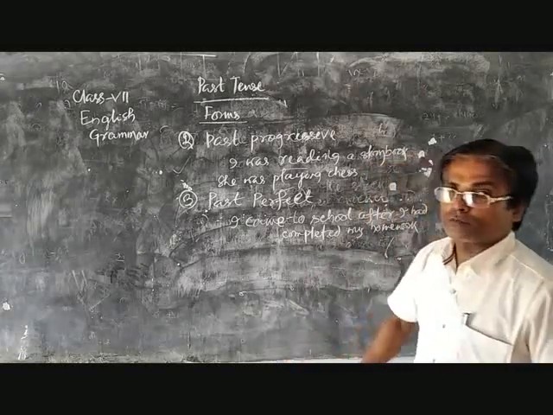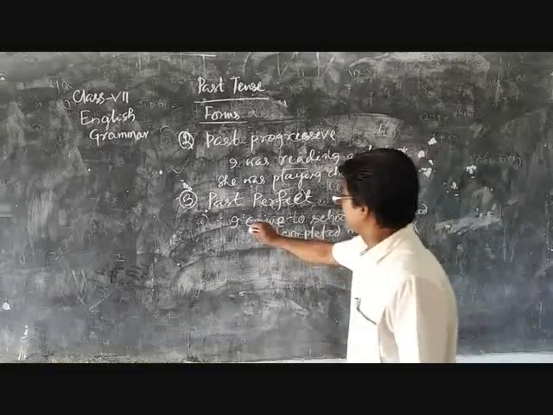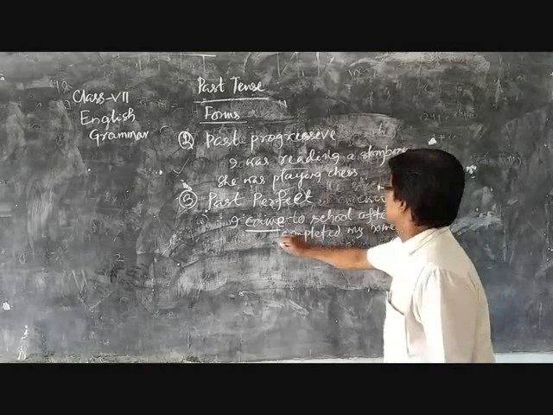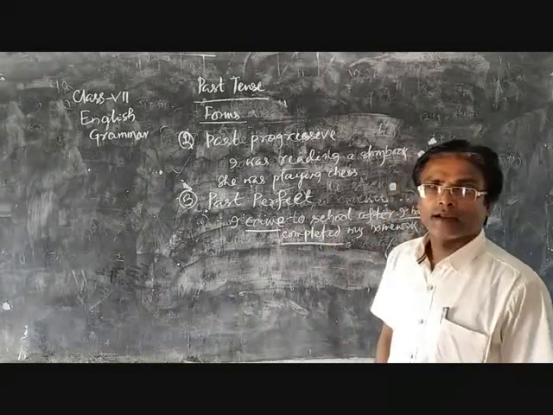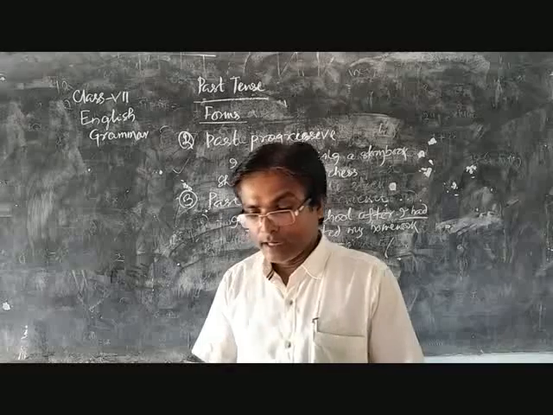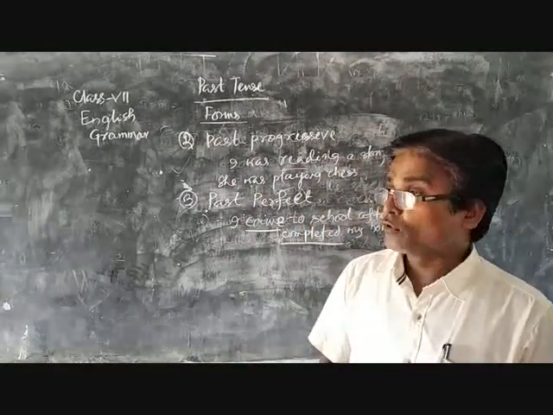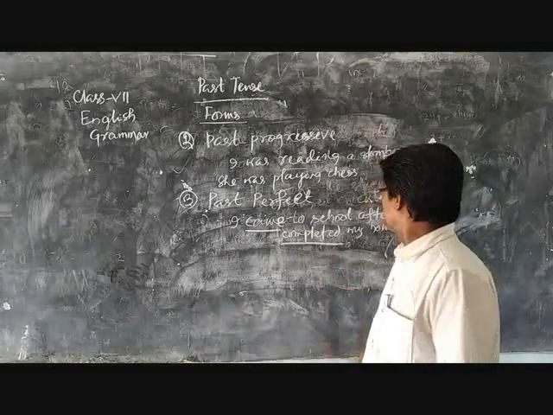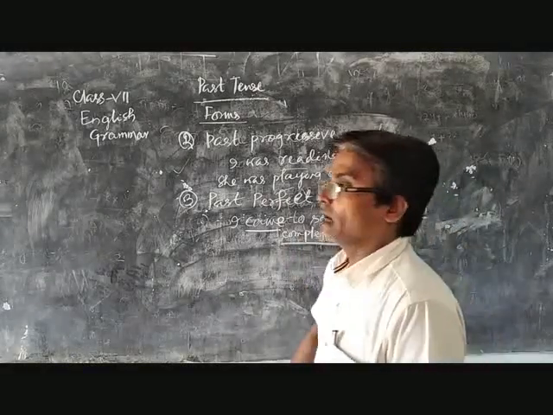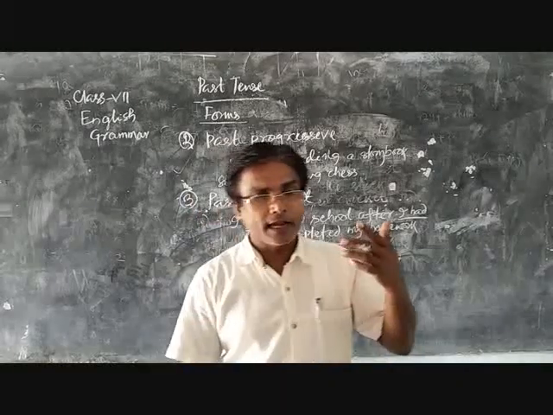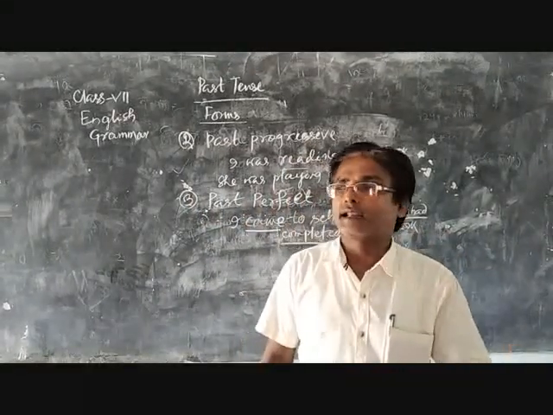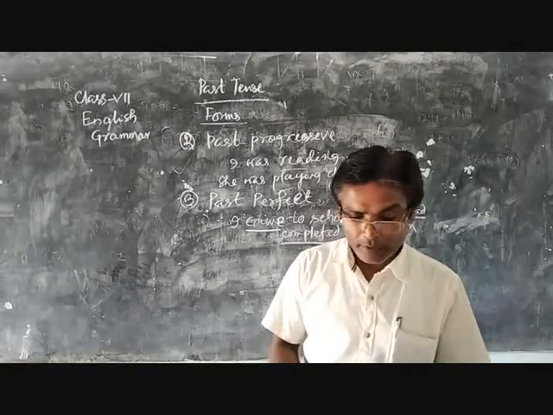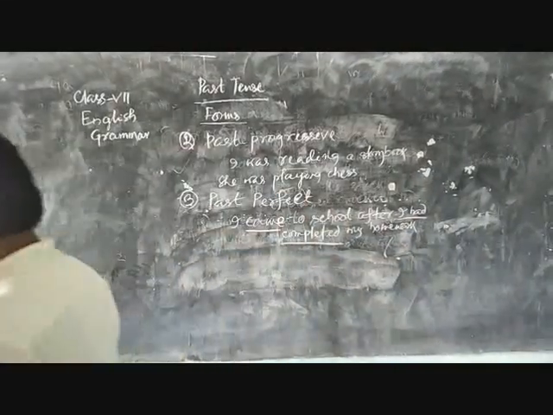Here I have used two verbs, simple past and also past perfect. I had completed. I came to school after I had completed my homework. That means I had already completed my homework and then I came to school. Here is the past perfect form of the verb.